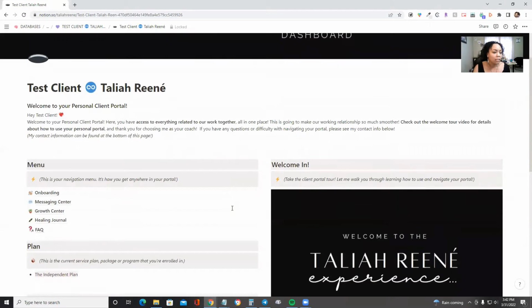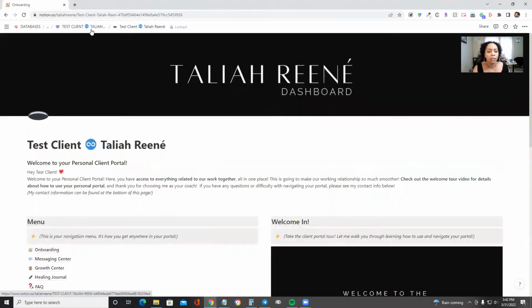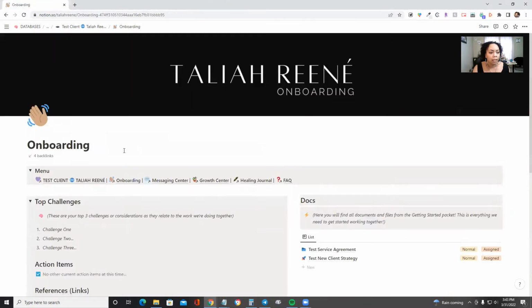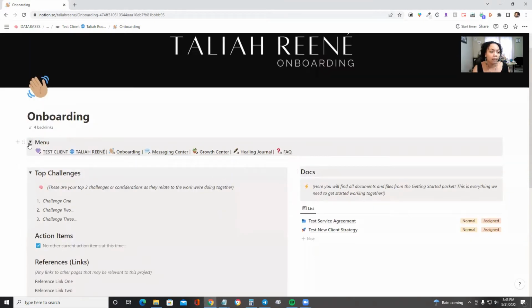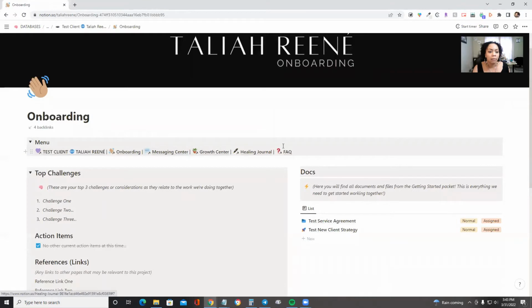All right, so the next page that we're going to go to is onboarding. Now, I do want to show you a couple of things. At the very top here, you do have some breadcrumbs, so you can always navigate back to your homepage from there, okay? We're going to go back to onboarding. At the very top, you can see how the menu has changed slightly. So we just have it up here in a toggle, okay? You can open it and close it as you need it, but that's how you're going to be able to get back and forth to the other pages once you leave your dashboard.